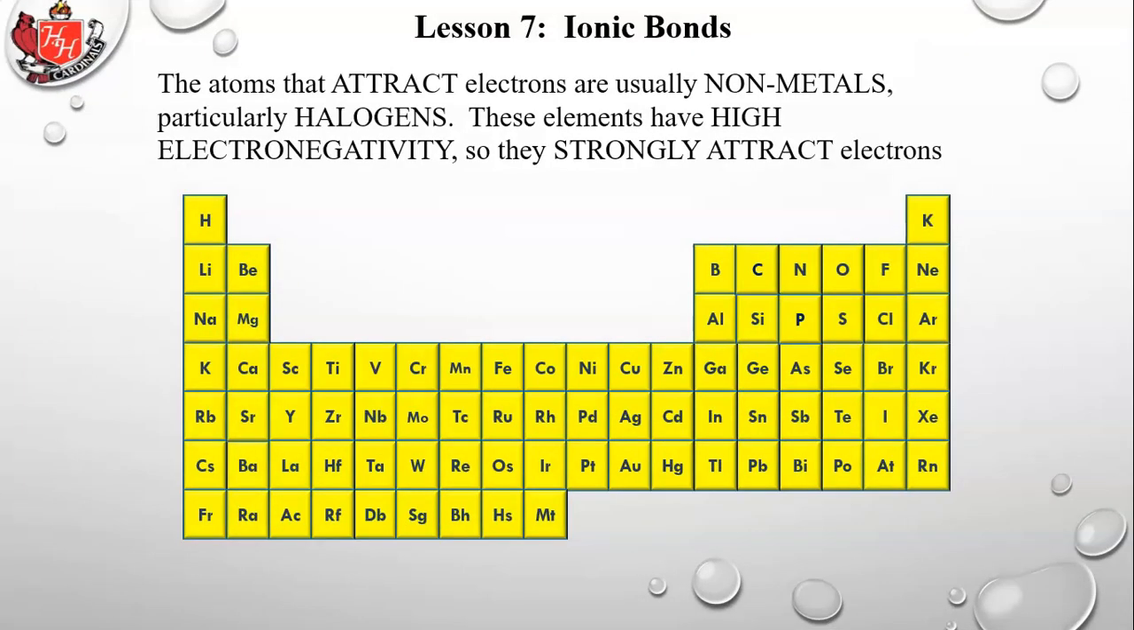The atoms that attract electrons are usually nonmetals, particularly halogens. That would be fluorine, chlorine, bromine, the ones second column from the end. These elements have high electronegativity, so they strongly attract electrons.